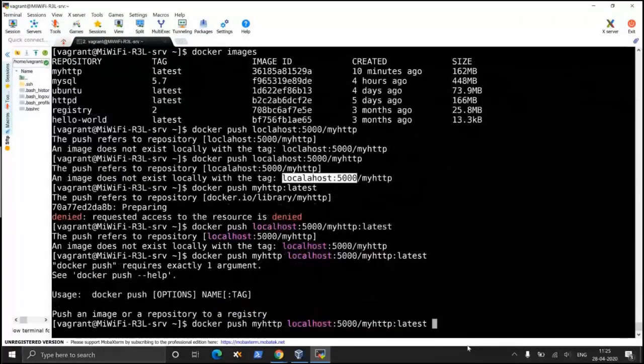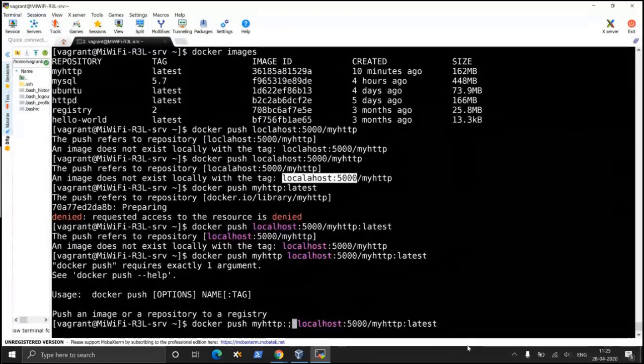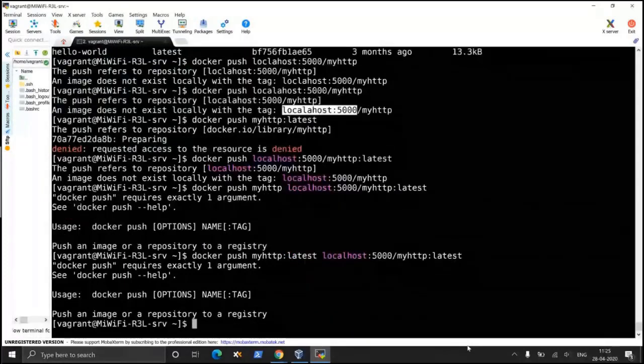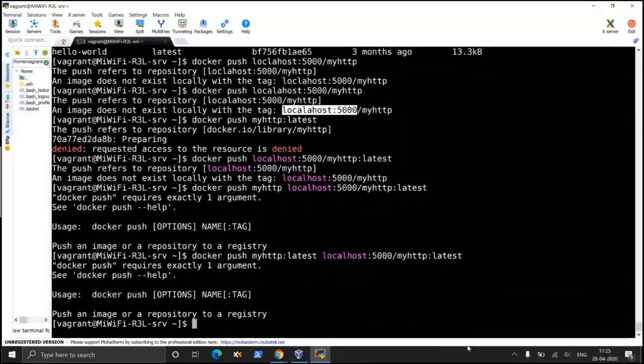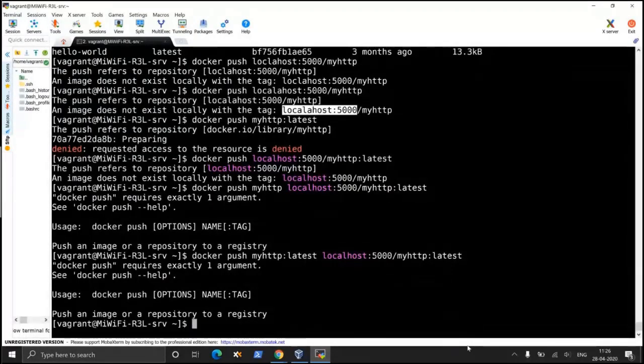Docker push options name tag. Tag is latest. Docker push: push an image or repository to a registry. Okay, something is going wrong. I'll check it later on.